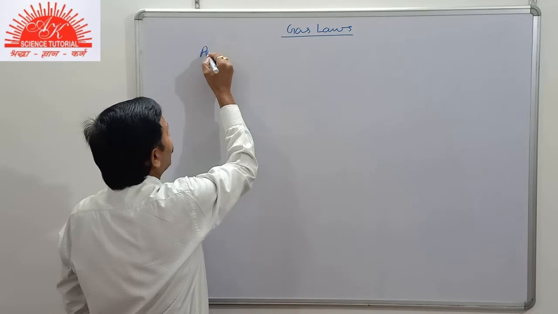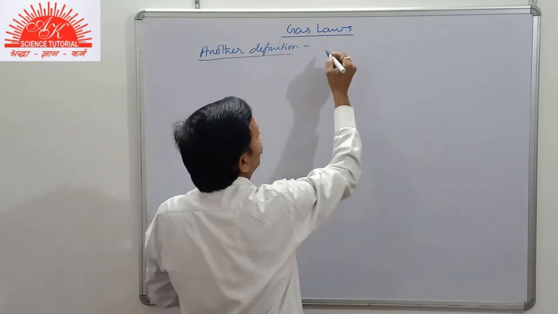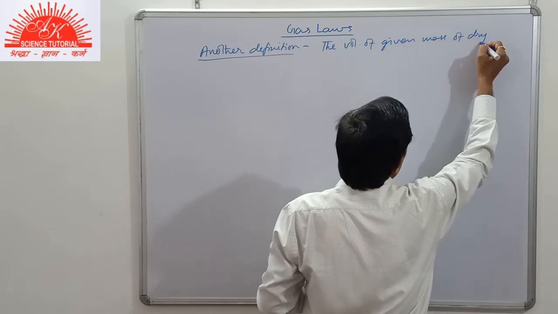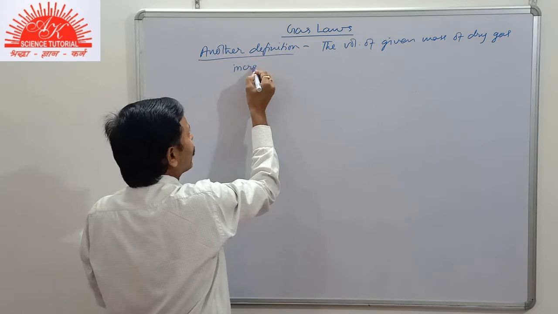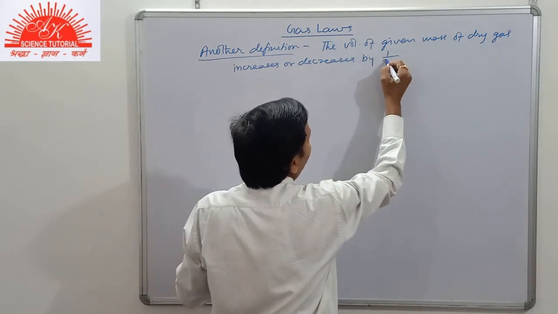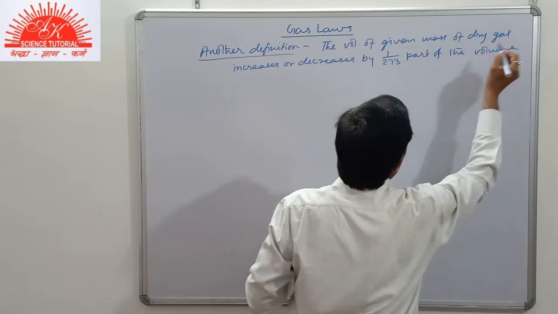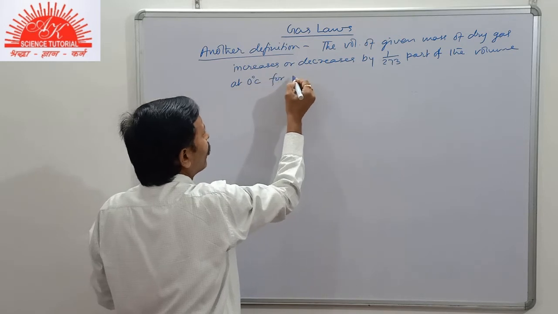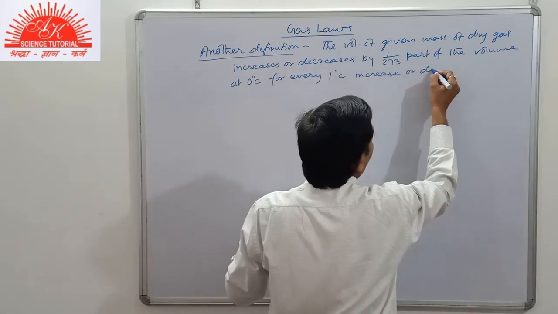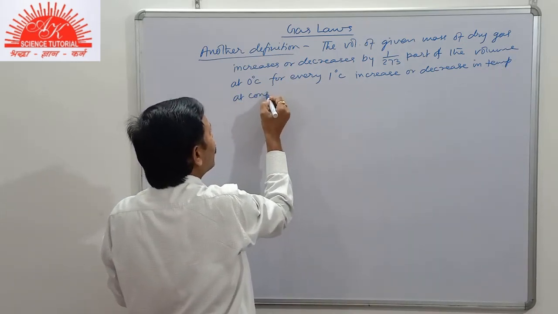So students, this is another definition of Charles' law: the volume of a given mass of dry gas increases or decreases by 1 upon 273 part of the volume at 0 degrees Celsius for every 1 degree Celsius increase or decrease in temperature at constant pressure.